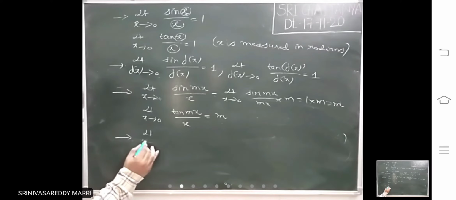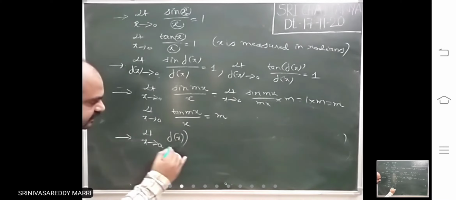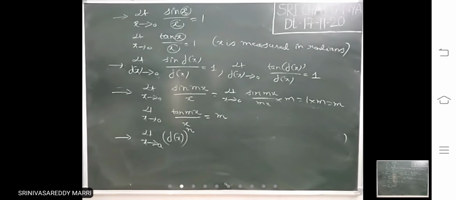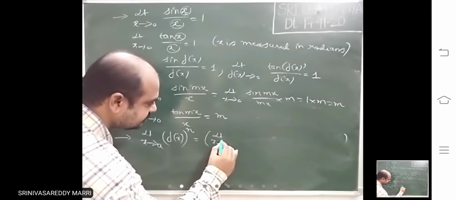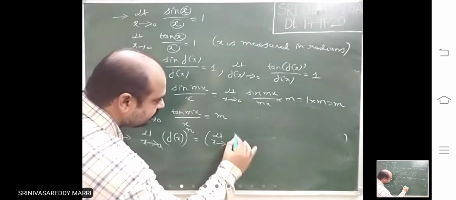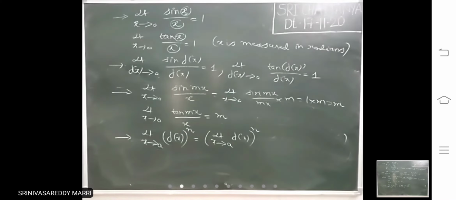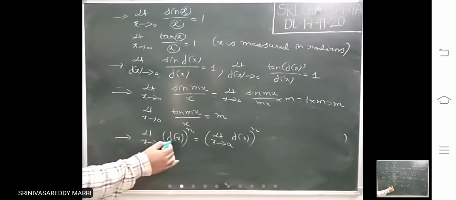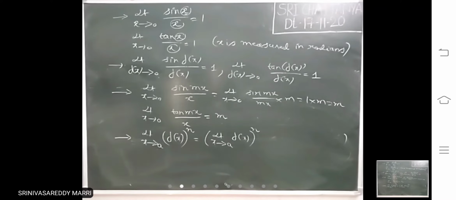Look at one more theorem in limits. Suppose f of x to the power n is there. Limit as x tends to a of f of x to the power n is nothing but the limit of f of x, to the power n.